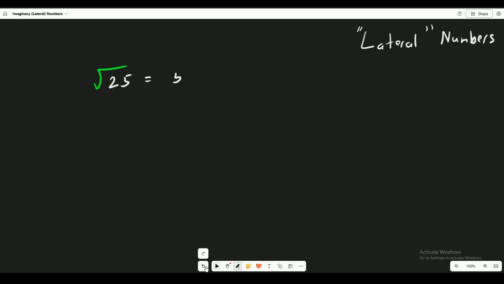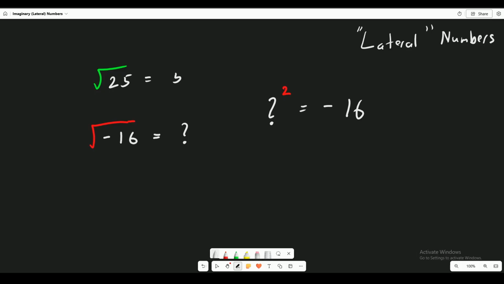But what if I take the square root of a negative number? What if I do the square root of negative 16? What happens now? In our number system that we just discussed, there's no way to get a number. In other words, we're asking ourselves, what number to the power of 2 gives us negative 16? It can't be 4, and it can't be negative 4, because if you square 4, you get 16, and if you square negative 4, you still get 16. So what number is that?